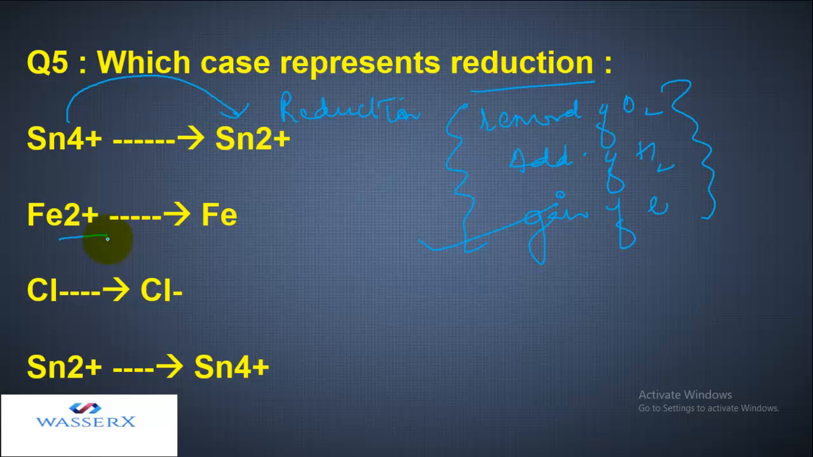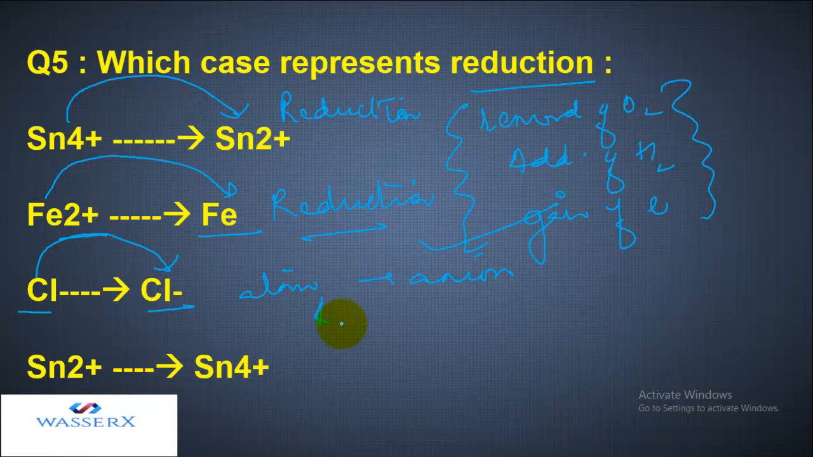In the other, it is 2+ and it is becoming an element. That means earlier it had lost its electrons, that is why it became 2+. Now it's gaining its electrons back, and gaining electrons is referred to as reduction. So this is also reduction. Here Cl is changing into Cl negative. We know that whenever an atom changes into an anion, it is gaining electrons. Again, it is reduction. In the last, it is Sn2+, that is, initially it had lost 2 electrons. Now it is Sn4+, so it has lost 2 more. Losing electrons is not reduction, so this is not a reduction. It is oxidation.